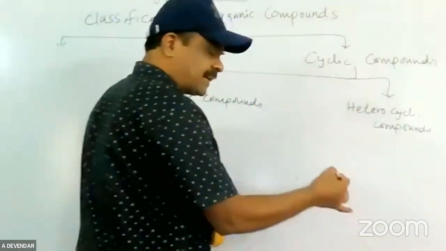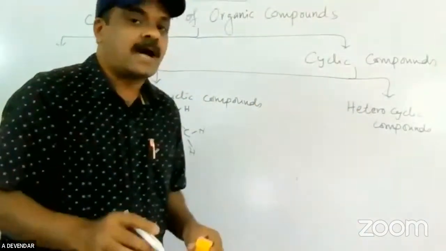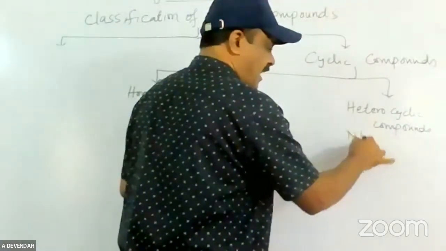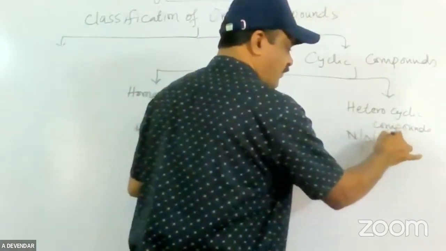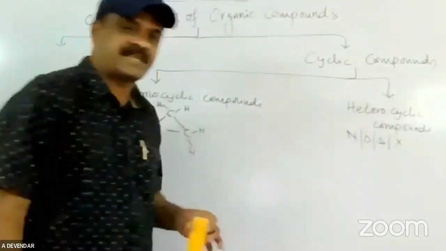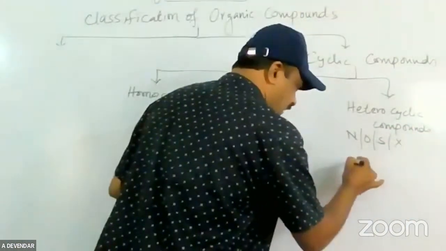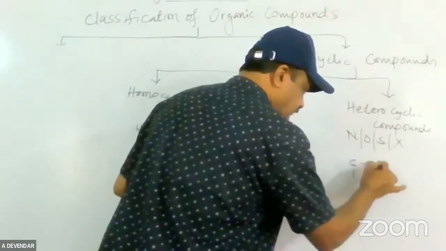Heterocyclic compound means hetero, apart from carbon and hydrogen, nitrogen or oxygen or sulfur or halogen atoms are present.